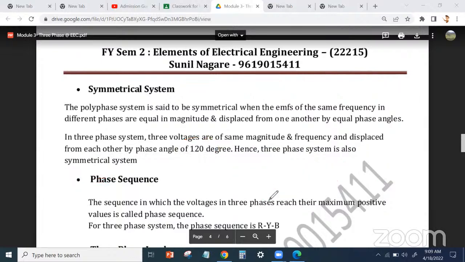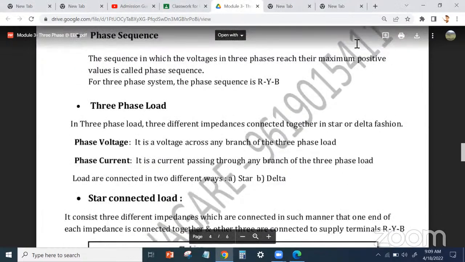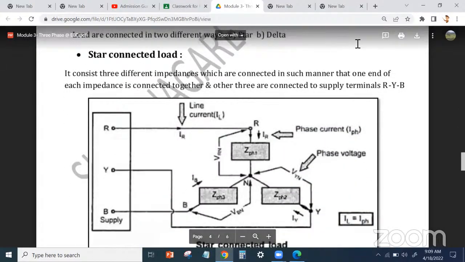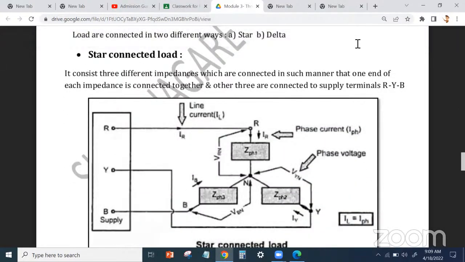देन हमने देखा था व्हाट इज द फेज सीक्वेंस. That is the sequence in the voltages in the RYB. Then only देखा था what is the three phase load, then phase voltage and phase current. Okay. Let's start with the star and delta. Okay, three phase system is divided into two form. Three phase system कैसे divided into two form? One is a star and second is a delta. So let's see the star first.